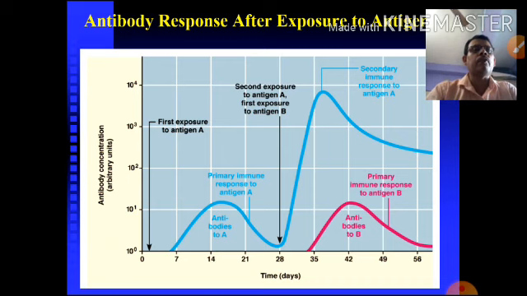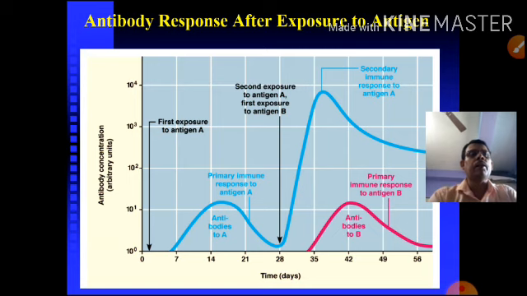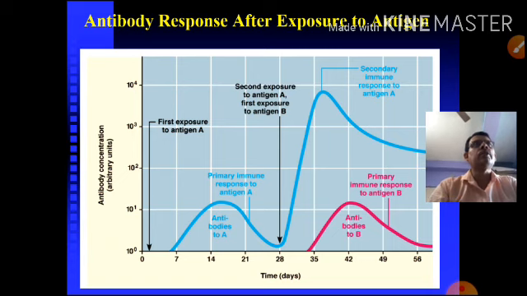So in this immune system, every vaccine will be of this type, but with a little bit of variation. Here is one vaccine in blue color and that one in red, but initially it does not grow, then the second dose will be high, then the third dose is high. Finally, if it does not go to the booster dose, after 3 to 4 years it will fall down. That's why the booster dose is very important to maintain the constant level of your immunity as well as the antibody level, to fight against the second, third or fourth exposure of this particular organism.